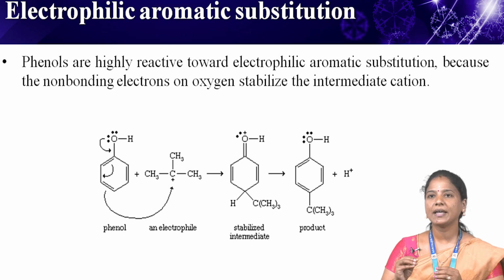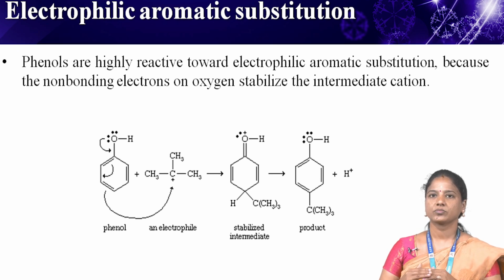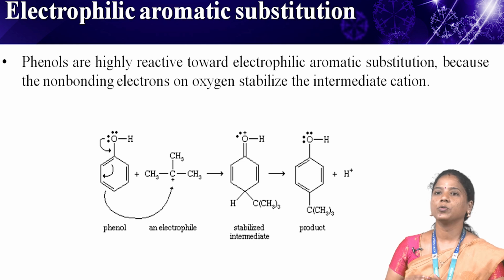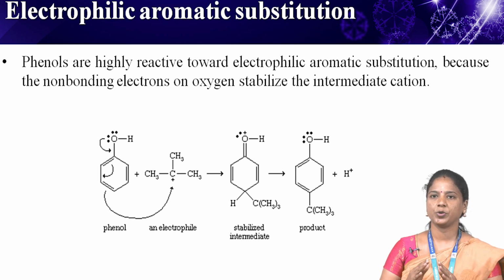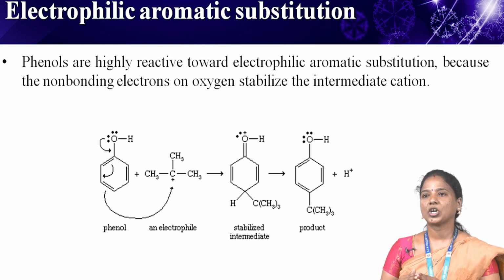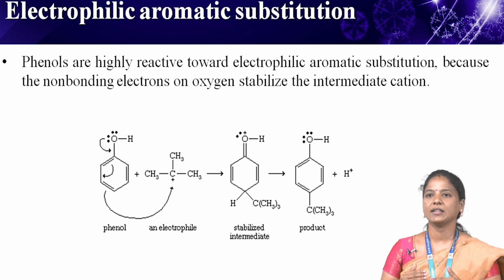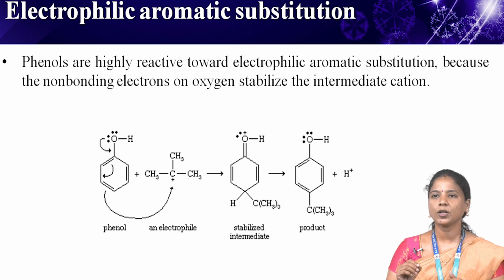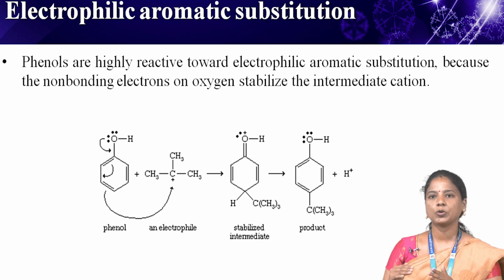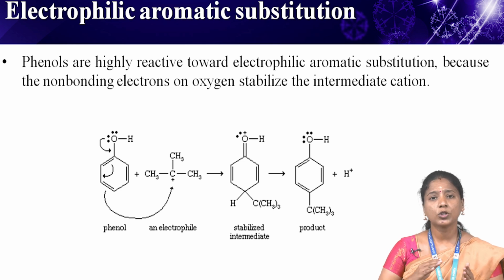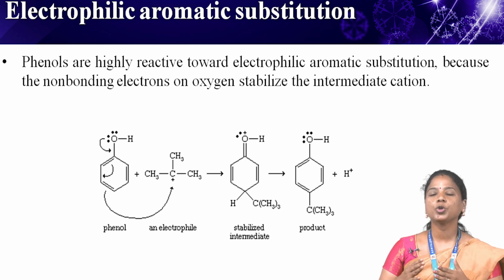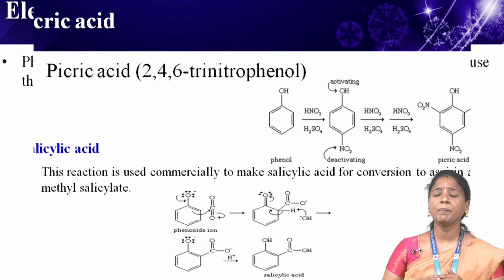Next one, electrophilic aromatic substitution. Phenols are highly reactive toward electrophilic aromatic substitution because the non-bonding electrons on oxygen stabilize the intermediate cation. This stabilization is most effective for attack at the ortho or para position of the ring. Therefore, the hydroxyl group of a phenol is considered to be activating. Its presence causes the aromatic ring to be more reactive than benzene, and it is ortho and para directing.